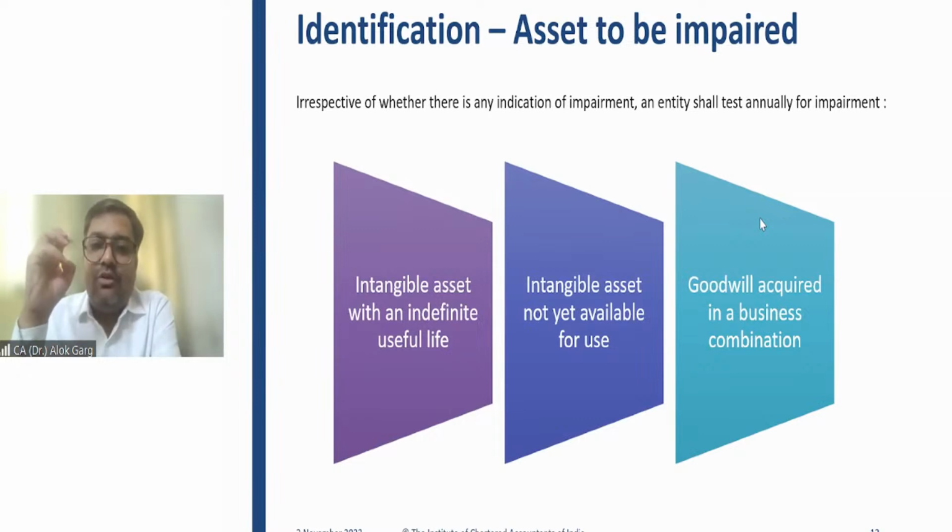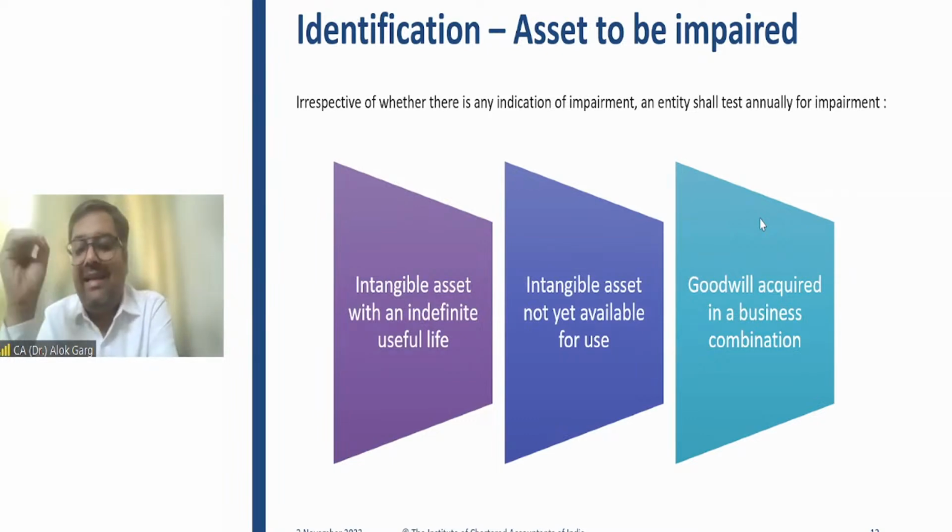Impairment testing on these three assets is required to be done mandatorily, right?